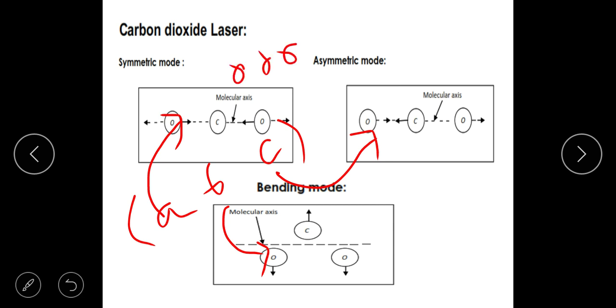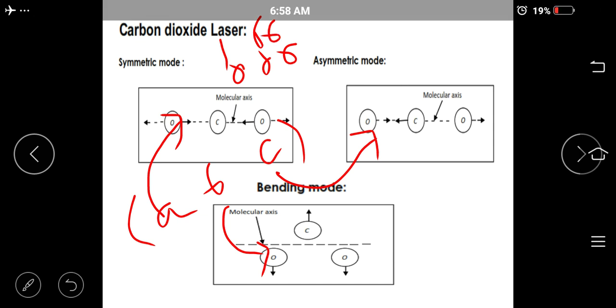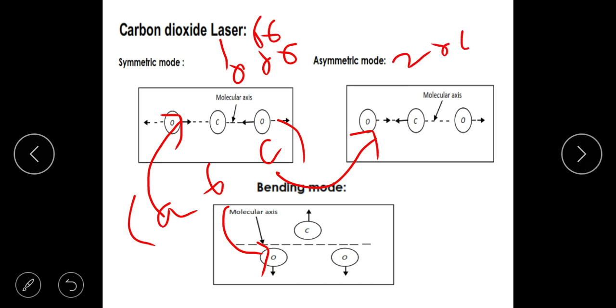The first excited state of the symmetric stretch is defined by 1, 0, 0. What about the second one? Second is defined by 2, 0, 0. This is regarding the symmetric stretch. Next, what about the asymmetric stretch? Remember, the third number of the triplet represents the asymmetric stretch.